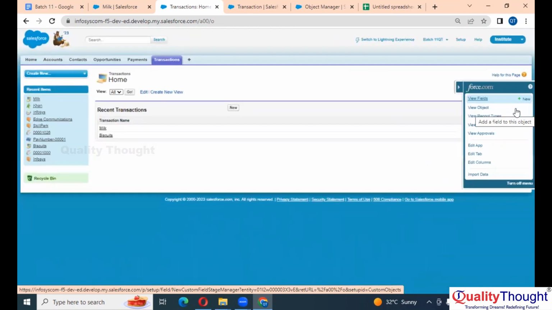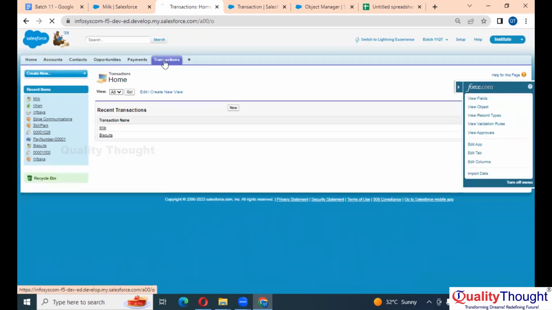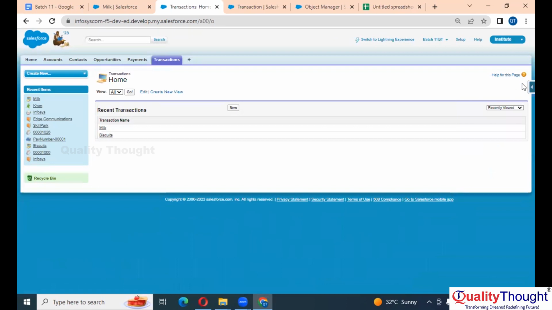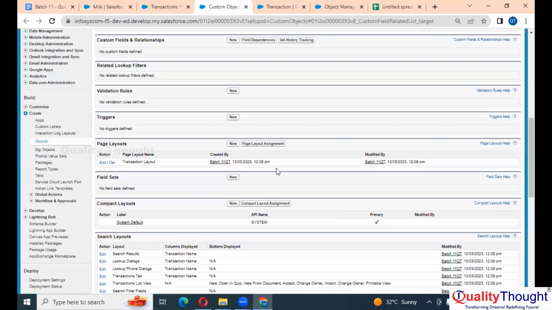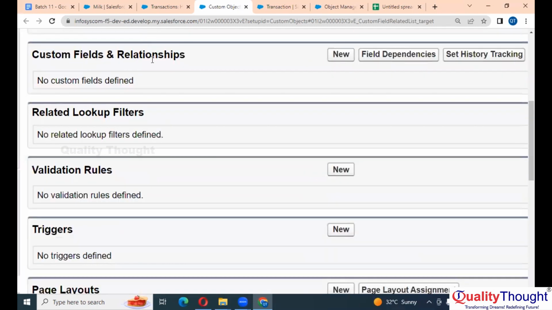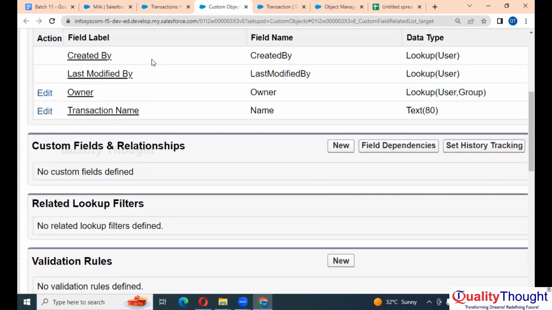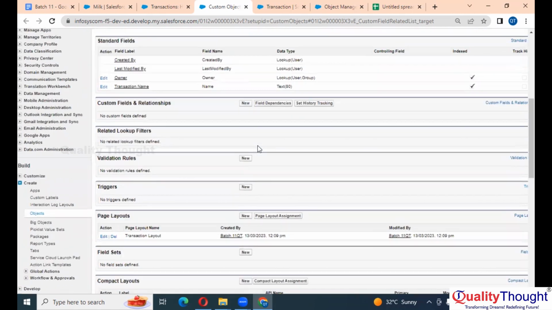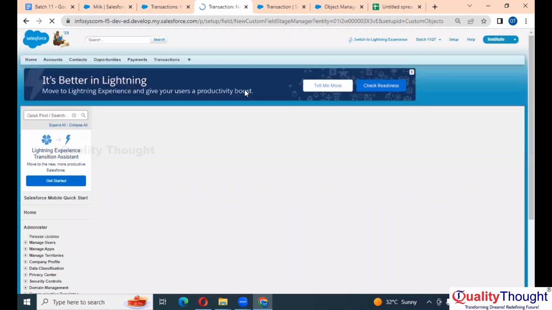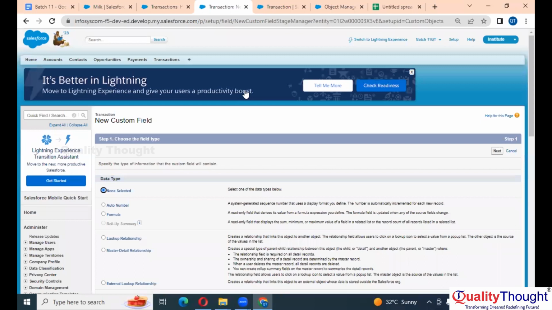Here, simply go to the object first, click on this post.com and click on view fields. Now here you have the custom fields and relationship, right? Now, let's create a field. What field did we think of creating? We thought of creating an amount field, right?